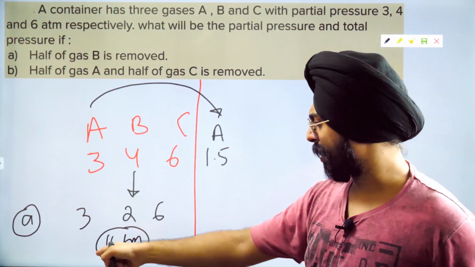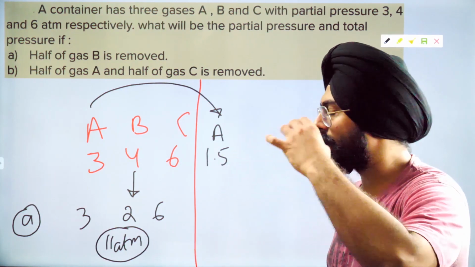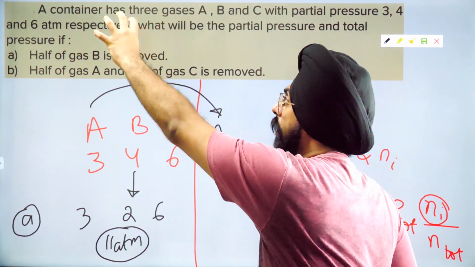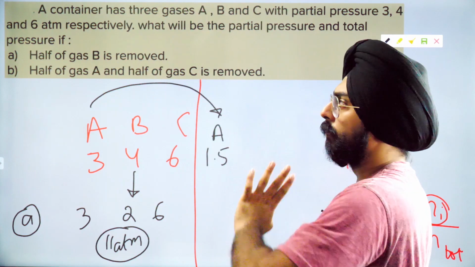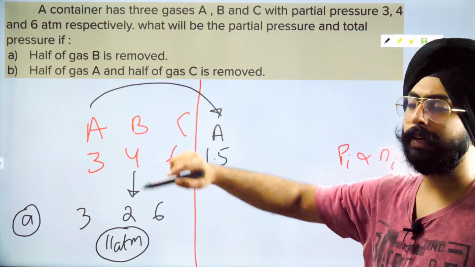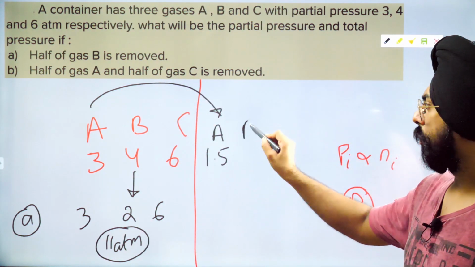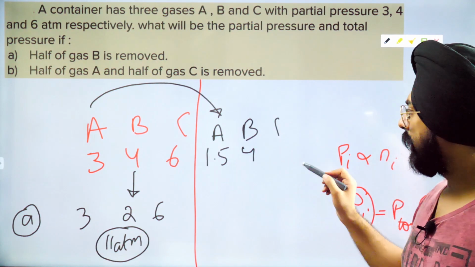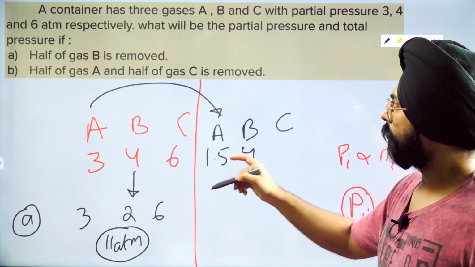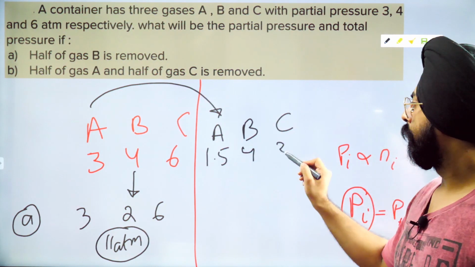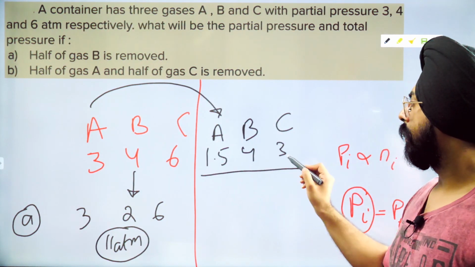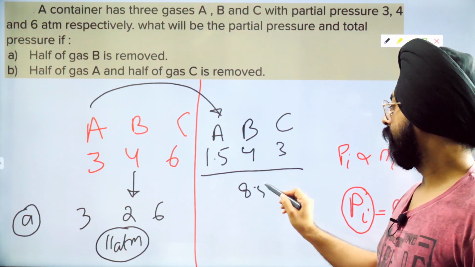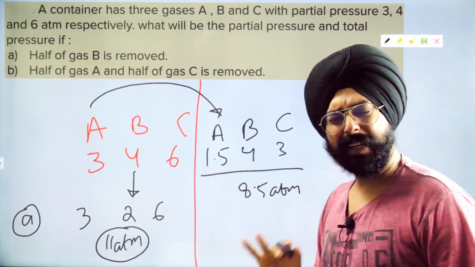I mean, you can start from this point as well, totally how you interpret the question. I am assuming that we are starting from the beginning point and doing the changes that are mentioned in option B. So we are not changing B, and for C, what are we doing? We are halving it as well. So what will this come to? 4, 5, 6, 7, 8. 8.5 atm. So very simple idea over here.